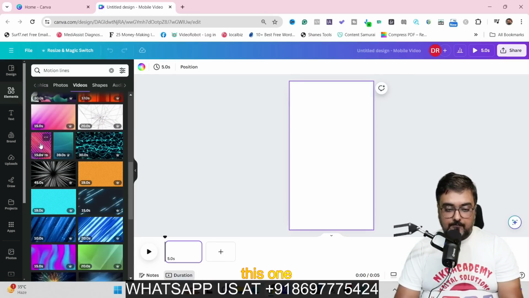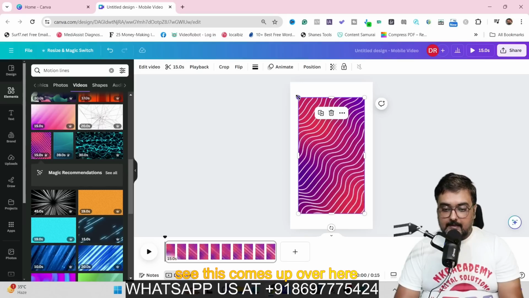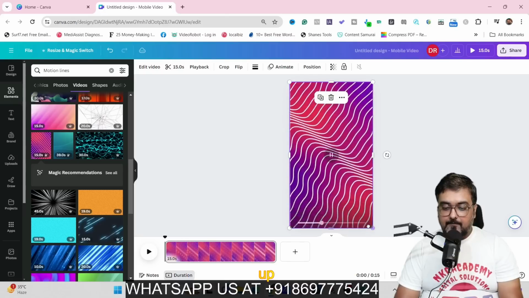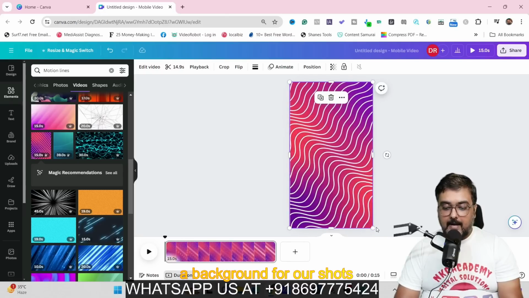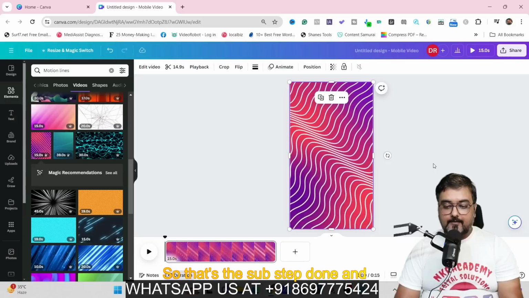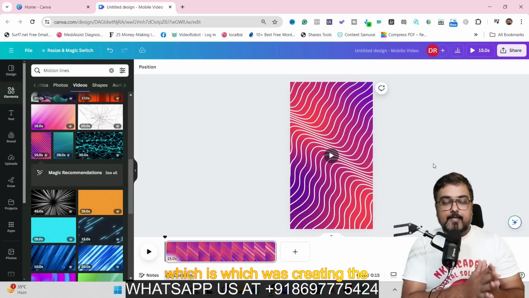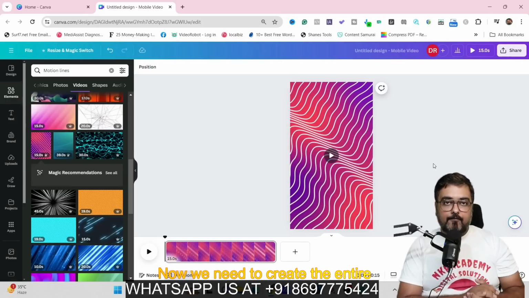Say for example, this one, just click on this and you can see this comes up over here. Now we can just adjust the height and width so that it covers it up, and we are going to use this as a background for our shorts. So that's the sub step done and dusted, which was creating the background. Now we need to create the entire format for it as well.